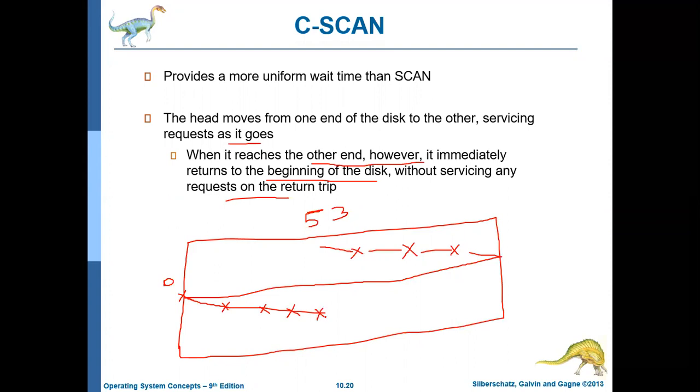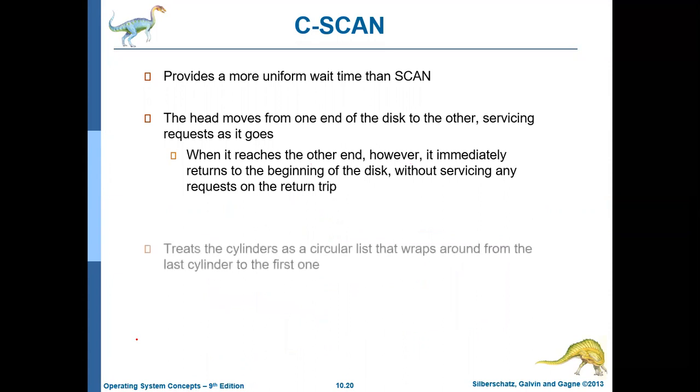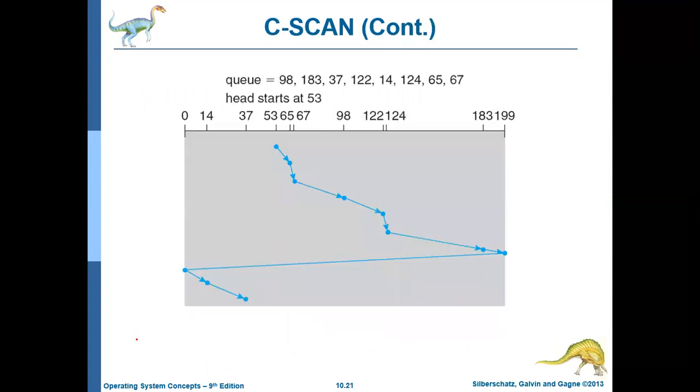Initially it will move in the forward direction and satisfy all the requests, and after reaching the end of the cylinder it will straight away move back to the 0th position. In the reverse direction it will not service any of the requests. So that is how the C-scan algorithm works. Let us see how the C-scan algorithm works for the given data.